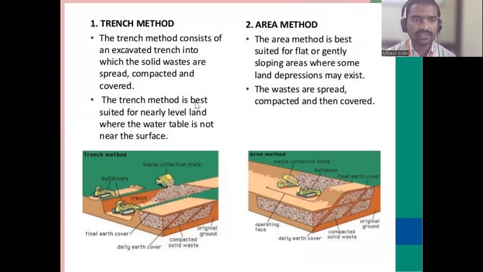Next, the trench method is best suited for nearly level land where the water table is not near the surface. So this trench method is used when the water table is not near the surface. When it is near the surface, whatever leachate is developed will pollute the groundwater. Are you getting it? Because in the trench method, we are not giving any provision. We are not providing the leachate pump. We are not providing any plastic cover or geotextile membrane. We are just opening the ground and filling the solid waste.